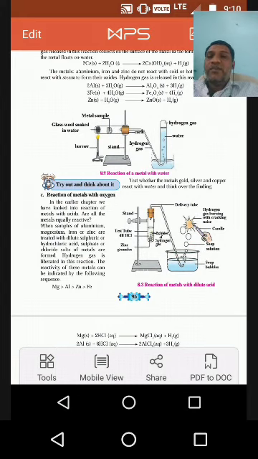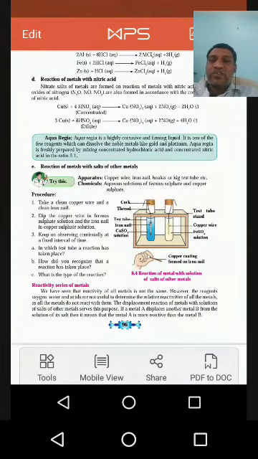In the same way, suppose you take magnesium. Magnesium reacts with oxygen to form magnesium oxide, and this magnesium oxide reacts with water to form magnesium hydroxide, with liberation of hydrogen gas and heat.